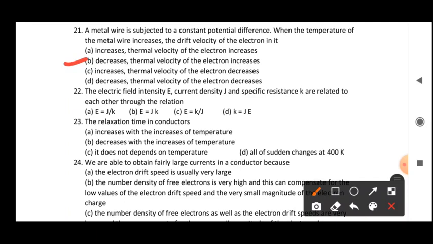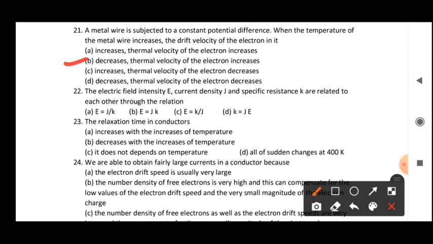Now question number 22: the electric field intensity E, current density J, and specific resistance K are related to each other through the equation. As you know, this is another form of Ohm's law.